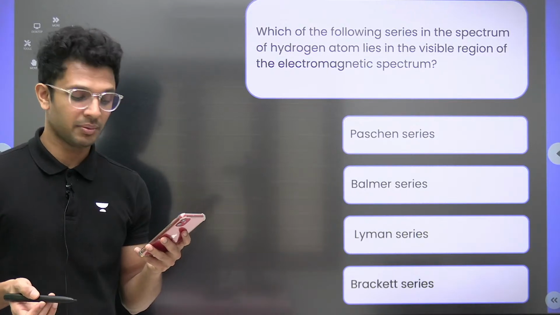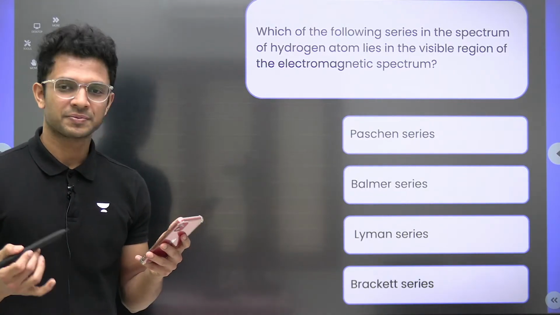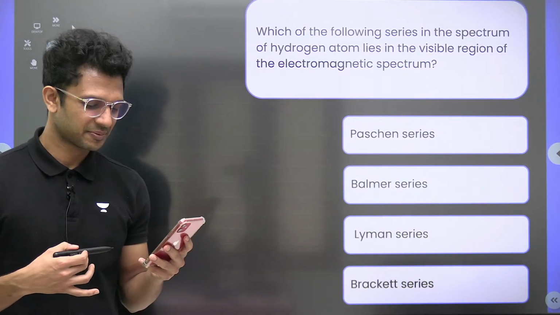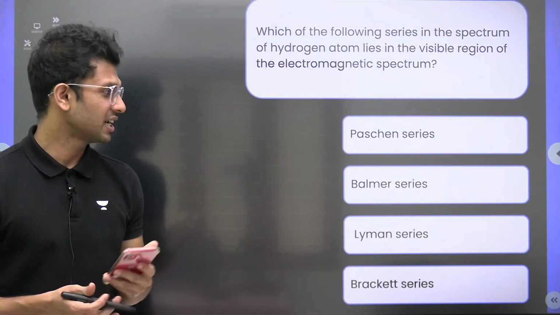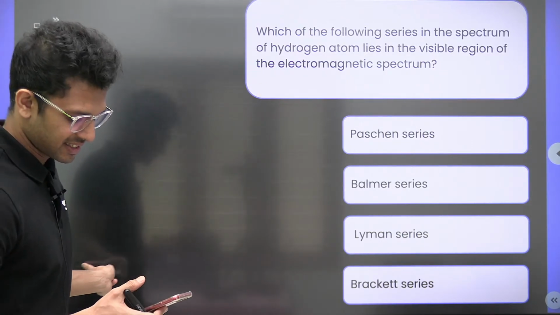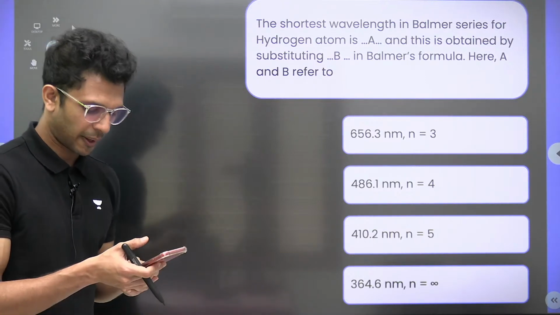Khushi B, Sahil B, yes. Post your answers. It's very simple actually. Sumaya B. Visible region, Balmer series it is, isn't it? Yes. Okay. Here we go.